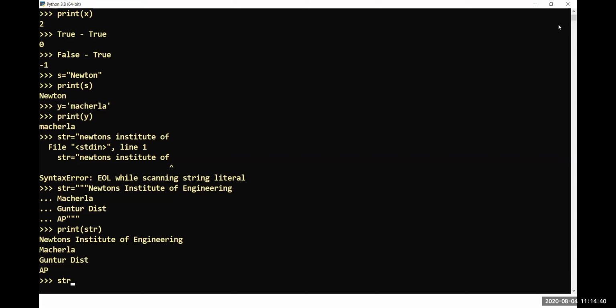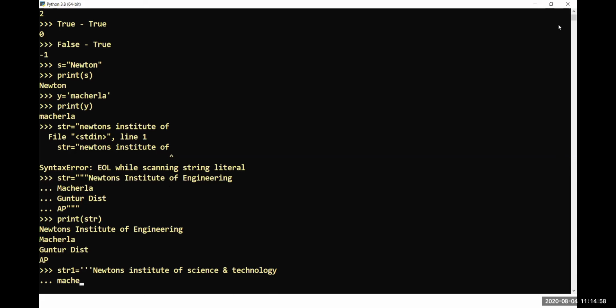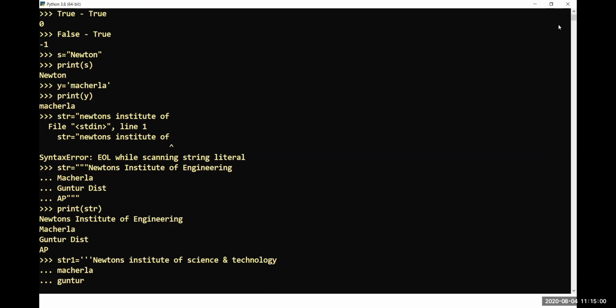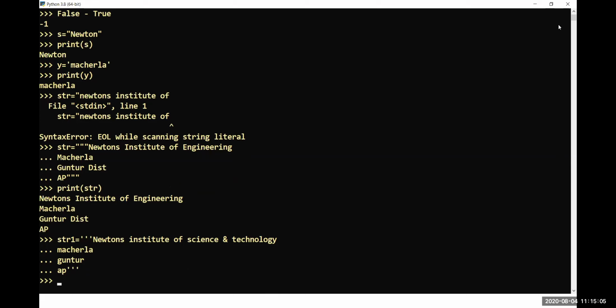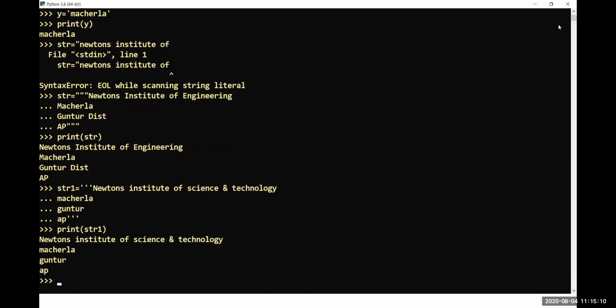So str1 will be equal to three single quotes, Newton's Institute of Science and Technology, Macharla, Guntur, and AP, and again three quotes. Yes, it is okay. Now if you print str1, it is also displayed across four lines.